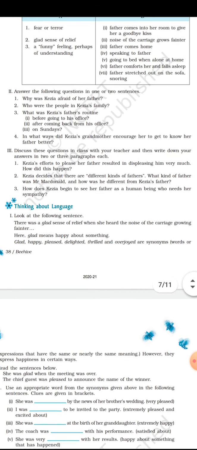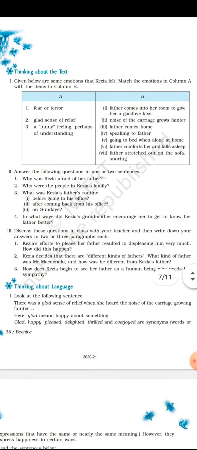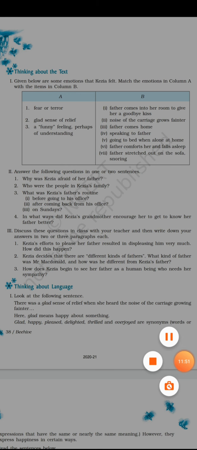Now there are some important questions which we have discussed already, and I will give you the extra questions related to this chapter. Just do this and make it clear.